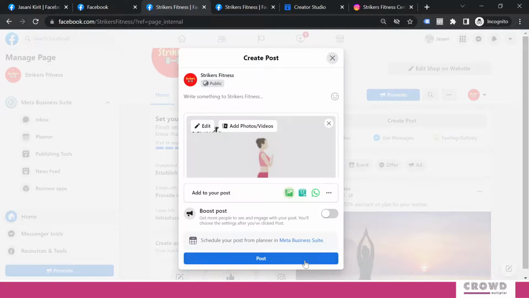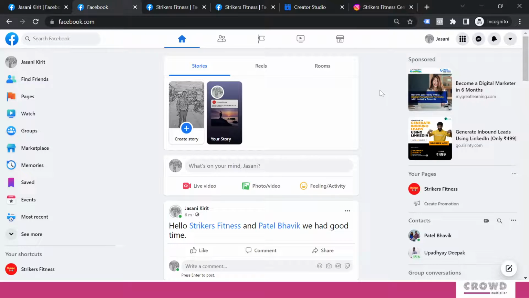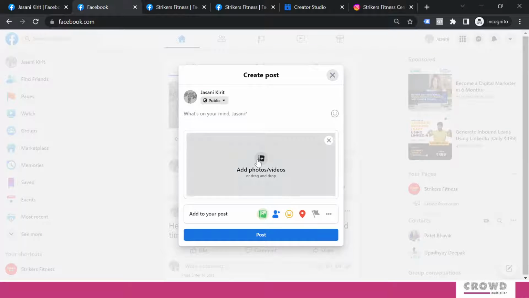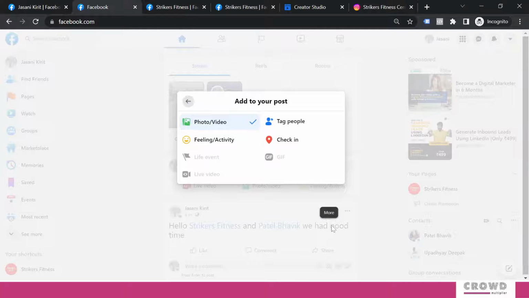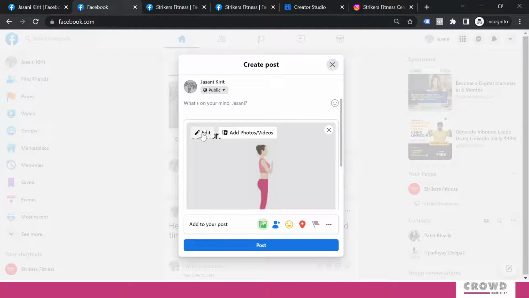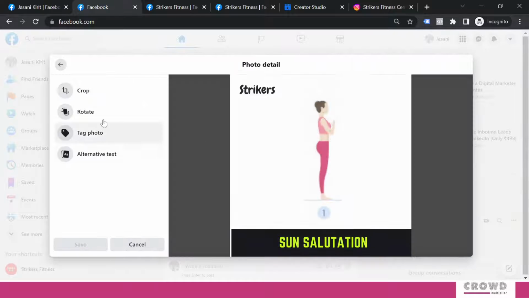We'll cancel this. So right now I'm on my personal profile. From here we'll try to post the same image. So here is the image. If I click now on this more button, then I see this option of tag people, and if I click on edit, there also I see this option of tag photo. That means businesses would get an option to tag product, but users will get an option to tag users.